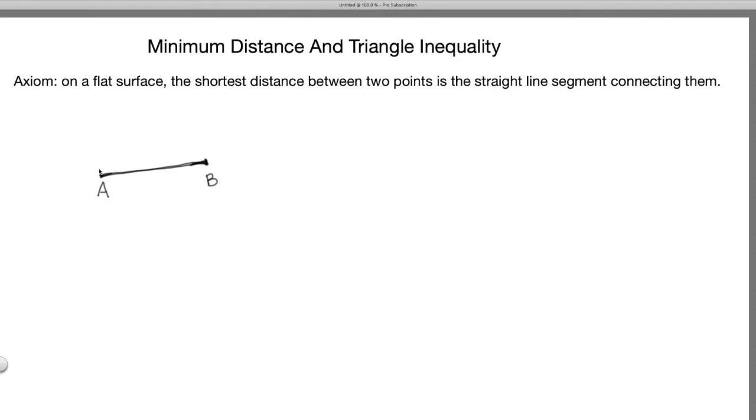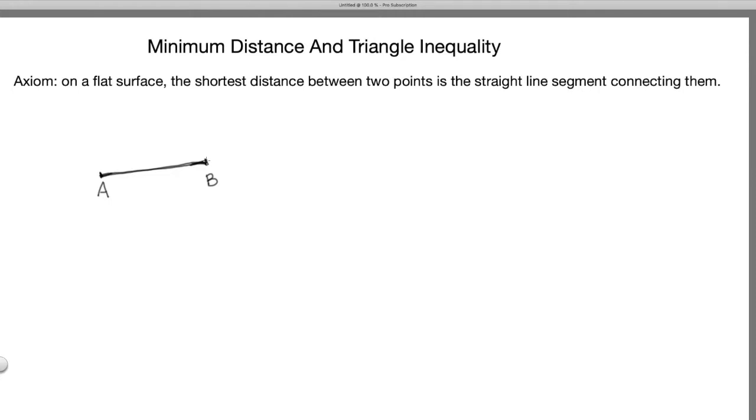And in mathematics, it is necessary that we take a few things as truth upon which a rigorous mathematical system can be derived. And these truths are called axioms. So here we have this axiom. On a flat surface, the shortest distance between two points is a straight line segment connecting them. So for A and B, you connect that straight line. This is the shortest distance, meaning that no matter however you go using a different path, the other path will be longer than this straight line segment.